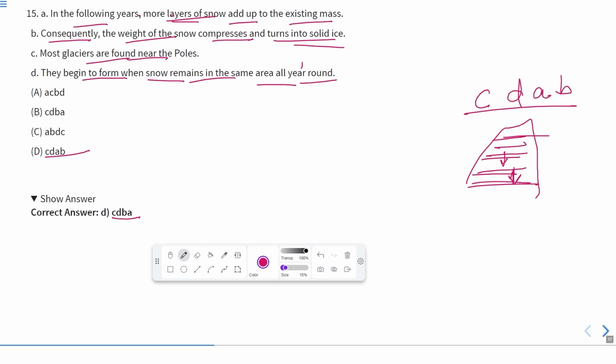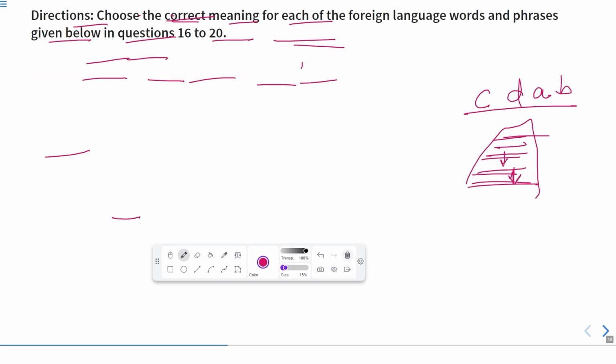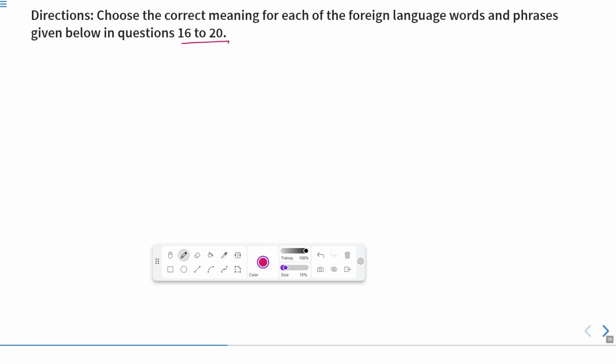Okay, now let us move to the next one. So this is the direction for the 16 to 20 questions. Now what are the directions? Choose the correct meaning for each of the foreign language words. Here we are given some foreign language words and phrases, and we have to look for the correct meaning of that particular phrase or word. It means we have some words which are not English words, they are foreign language words.